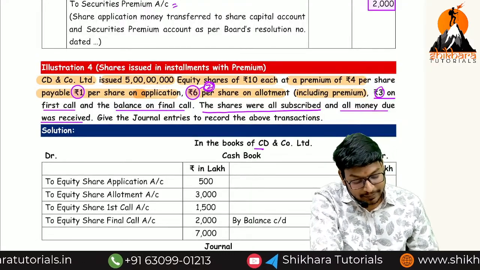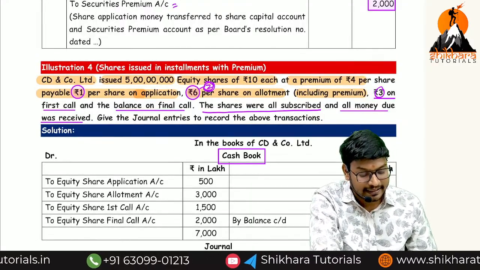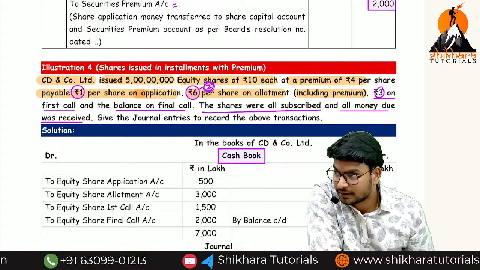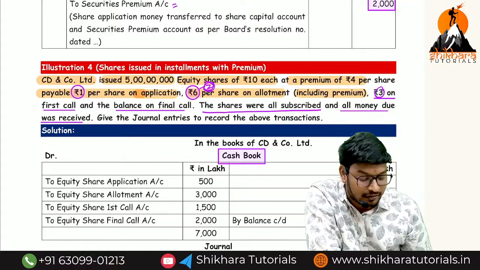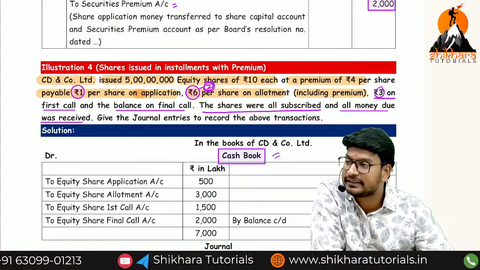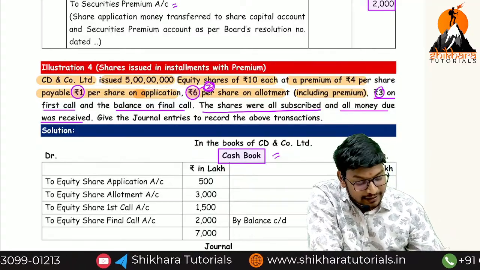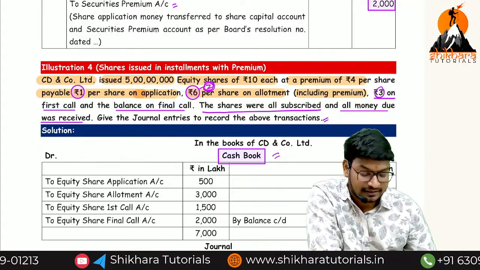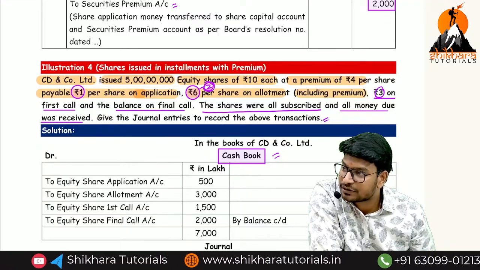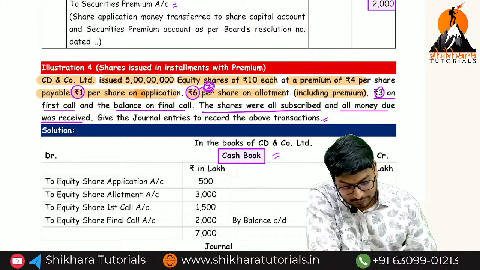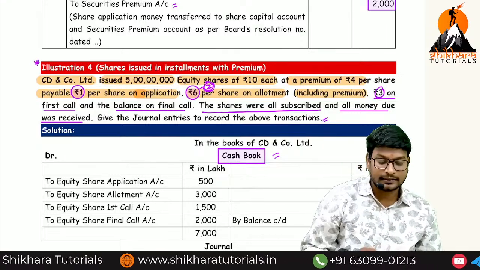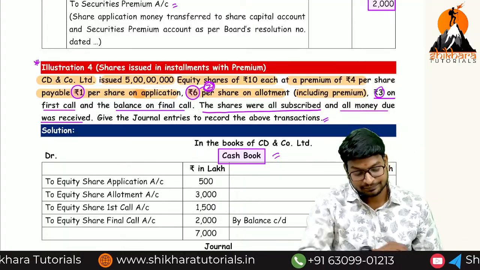So here they have prepared the book. Which book? Cash book. Which column will they prepare? Bank column. If you are preparing the cash book, there is no need to write the cash related transactions. But here they have asked us to prepare the journal entries. So we can pass the entries in this illustration 4 onwards. Okay? Keep the heading question number 4.